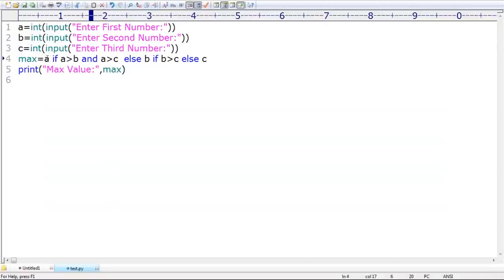Nesting of conditional operator. Is it possible or not? Yes. Next, whenever we are writing the code, we need to check for all possibilities whether this code is going to work or not. This is what you people should be aware of.